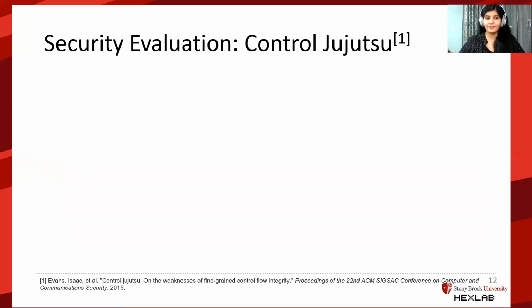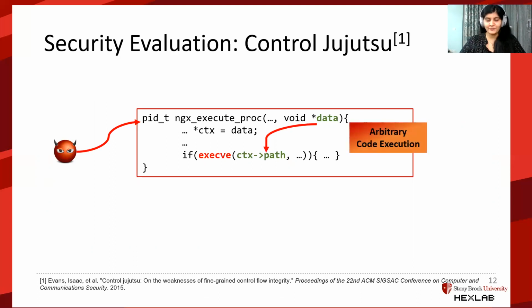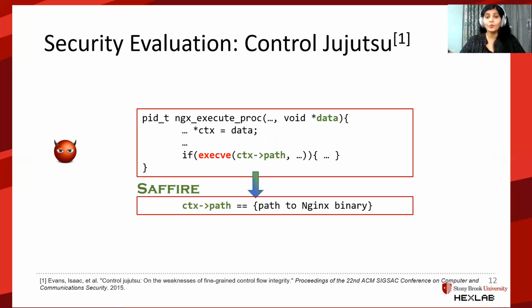We also tested Saffire against a few real-world exploits, one of which is Control Jujutsu in Nginx. Nginx source contains this code, which executes a binary passed to this function using the library call execv. An attacker can directly call this function with their choice of argument and would be able to achieve arbitrary code execution. With Saffire, however, we were able to deduce that this function can only be used to call the Nginx binary itself and no other executable.